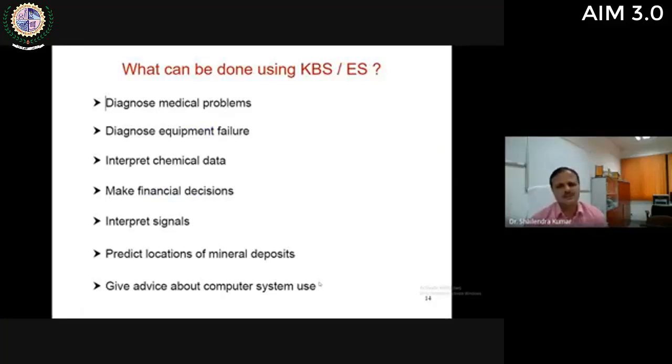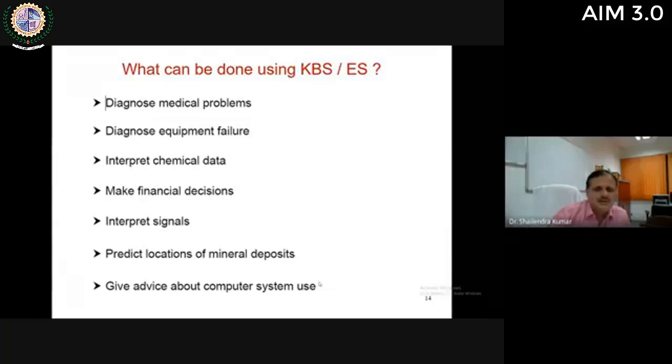What can be done using this KBS or expert system? So first, these systems were developed for medicals, for solving medical problems. In USA, when some systems were developed in the medical field, at that time those systems were used to diagnose the disease of a patient based on the inputs given to the system, and then the system can give a medical prescription to the patient. But as these systems were directly linked with human health, these systems could not be successful at that time.